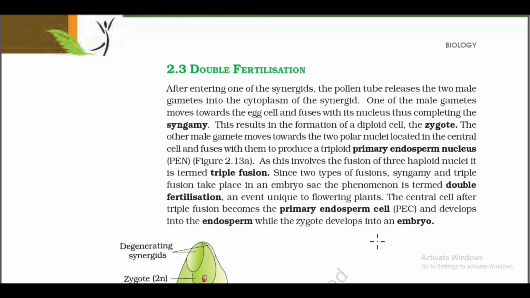Since two types of fusion, syngamy and triple fusion, take place in an embryo sac, the phenomenon is termed double fertilisation, an event unique to flowering plants. The central cell after triple fusion becomes the primary endosperm cell (PEC) and develops into the endosperm, while the zygote develops into an embryo.